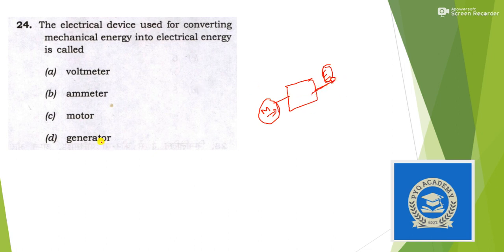So definitely the answer should be option D. In the case of a motor it is the opposite: the input is electrical energy but the output is mechanical energy. And ammeter and voltmeter are surely not. So the answer here should be option D.